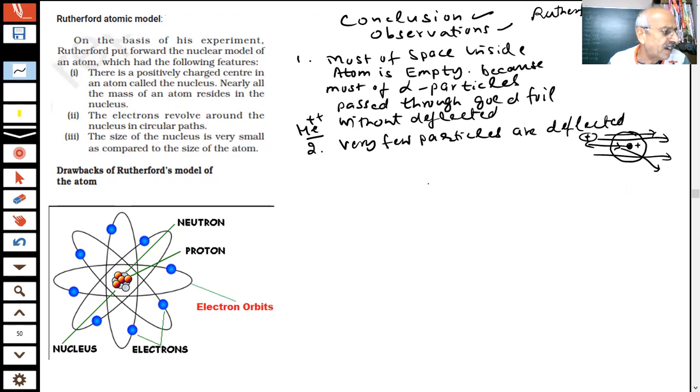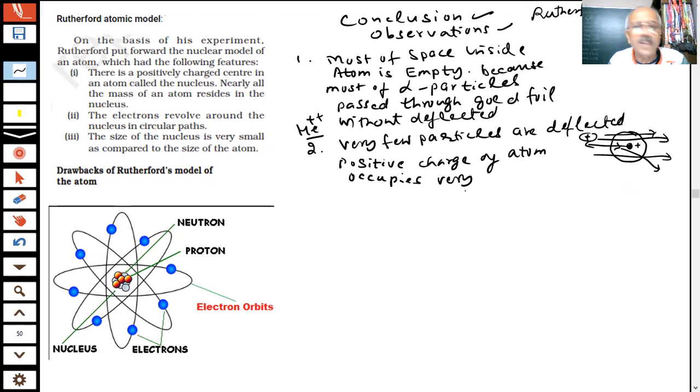Therefore, the positive charge of the atom occupies very little space. This proved that the positive charge of the atom, students, occupies very little space inside the atom. Second conclusion from this experiment.